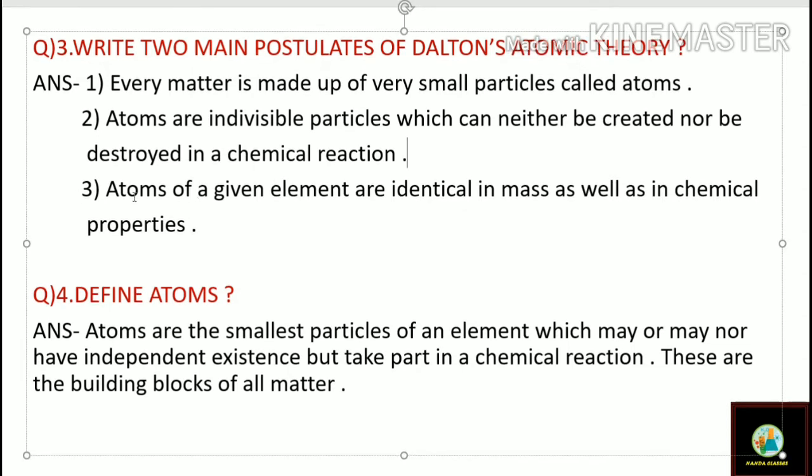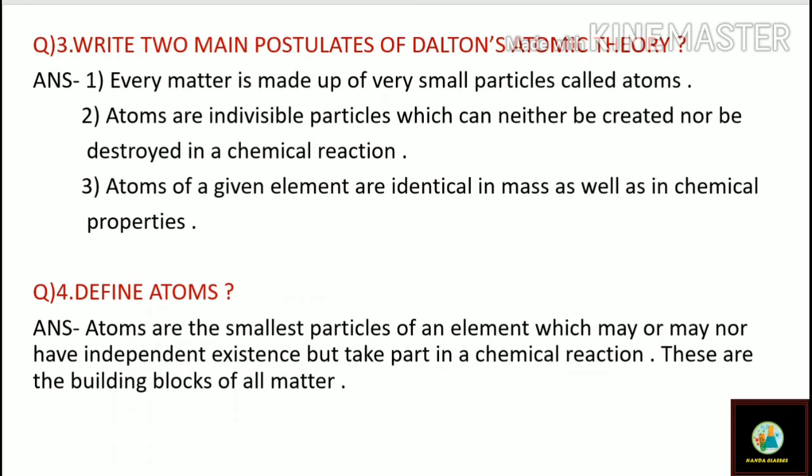And the third postulate is atoms of a given element are identical in mass as well as in chemical properties. Every atom has identical mass and they are identical in their chemical properties also. So these are the three postulates we have discussed about Dalton's atomic theory.